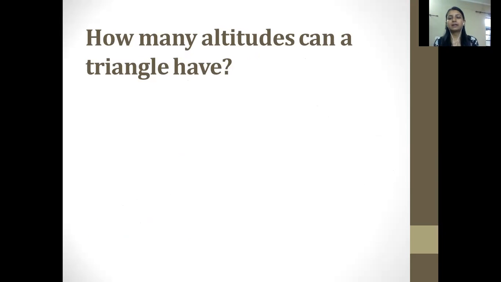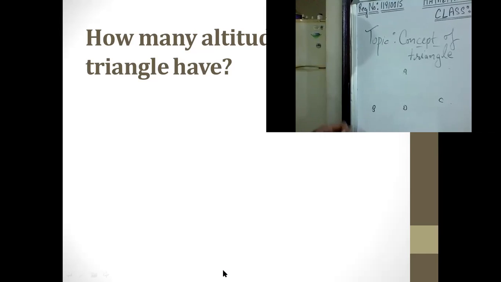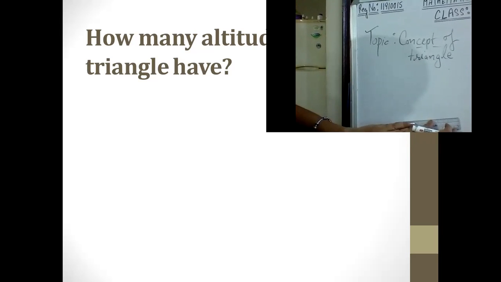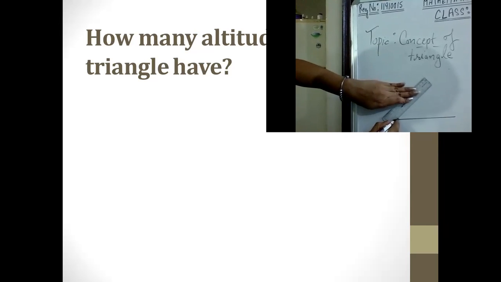How many altitudes can a triangle have? What do you think? I'm giving you a few seconds again to think about it. Again, one, because we know that there is a single midpoint, and we also know that if we make a perpendicular from one vertex, let me show you here for better understanding, the perpendicular makes an angle of 90 degrees.